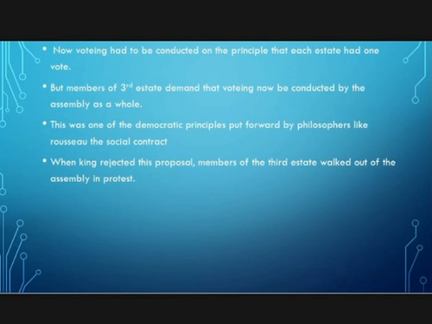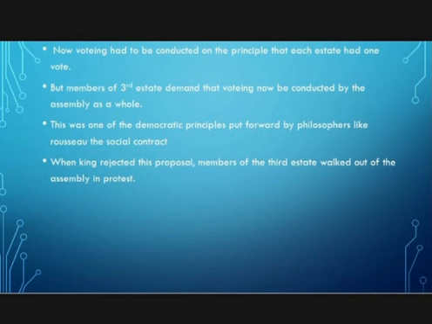Here we should remember one more point. In this meeting, the people belonging to the third estate were denied entry to the assembly. Who are those? Peasants, artisans, and women were denied entry. When the king appealed to the old system of voting, suddenly the third estate members demanded that voting now be conducted by the assembly as a whole.